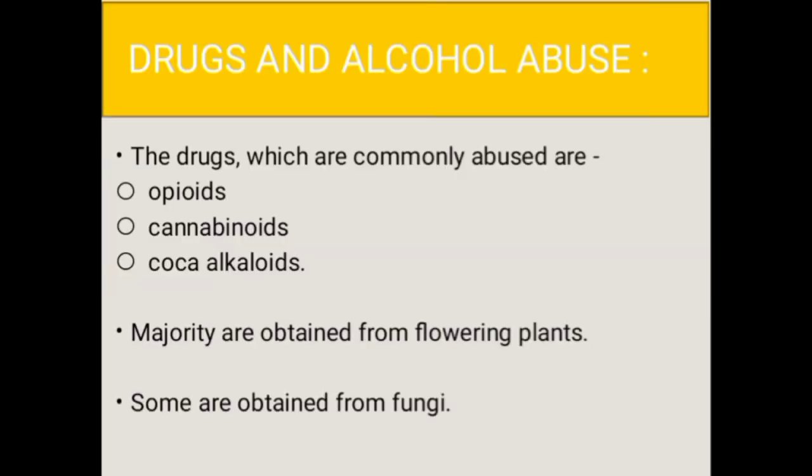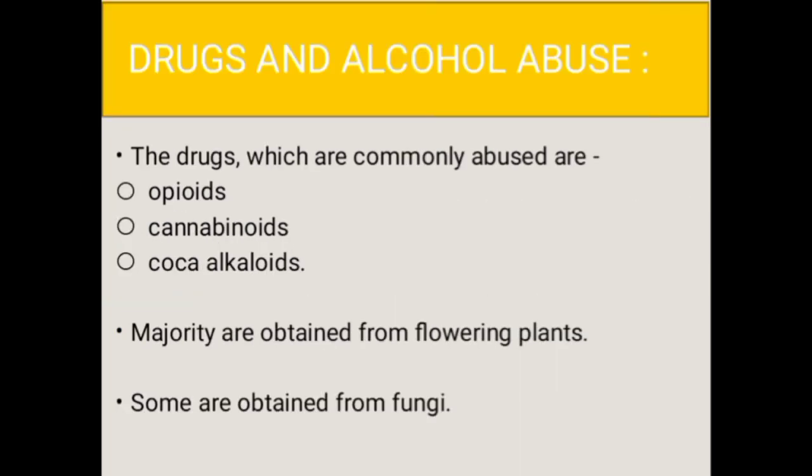Today we are going to discuss the last subtopic in the human health and diseases chapter, drugs and alcohol abuse. First we will know what drug abuse means. Using drugs repeatedly in a way that harms the health of the human body. Opioids, cannabinoids, and coca alkaloids are the drugs which are commonly abused. Majority of these drugs are obtained from flowering plants and some of them are obtained from fungi.